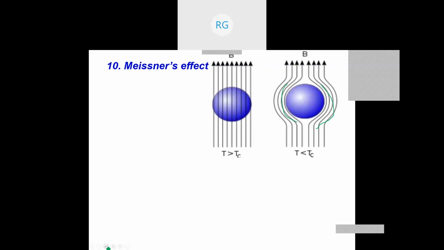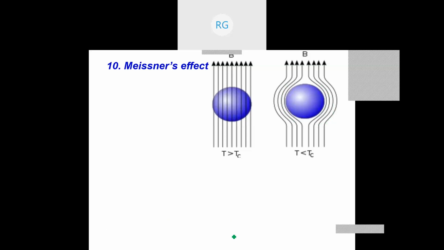So I am just repeating, Meissner's effect is the process of expulsion of magnetic flux lines from the interior of a bulk superconductor. I'm not talking about thin films, it's a bulk superconductor.